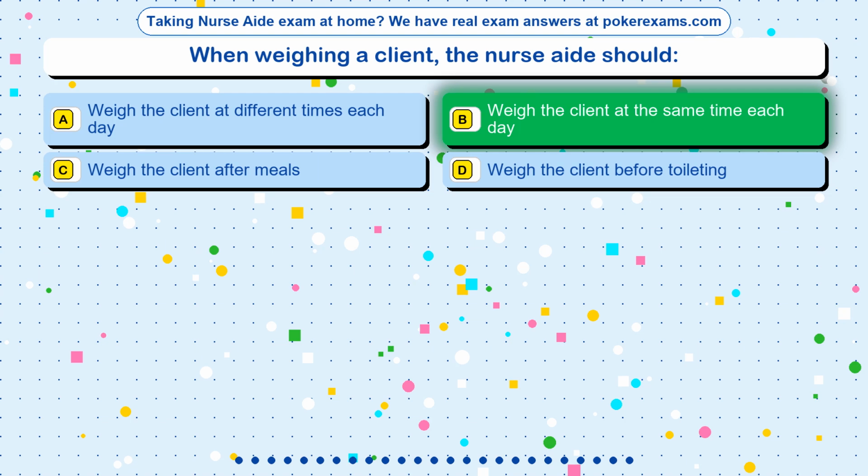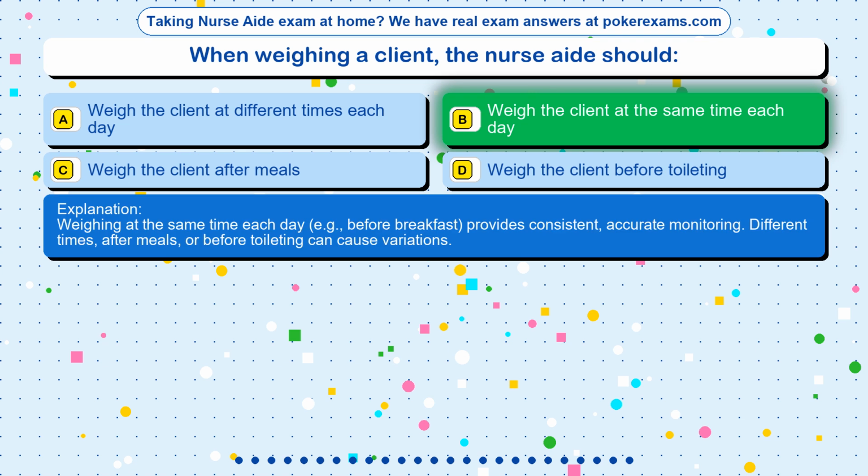The correct answer is option B. Weigh the client at the same time each day. Weighing at the same time each day, for example before breakfast, provides consistent, accurate monitoring. Different times, after meals, or before toileting can cause variations.